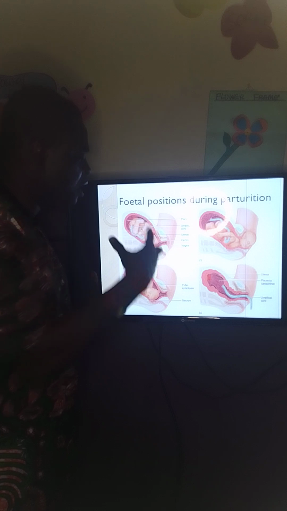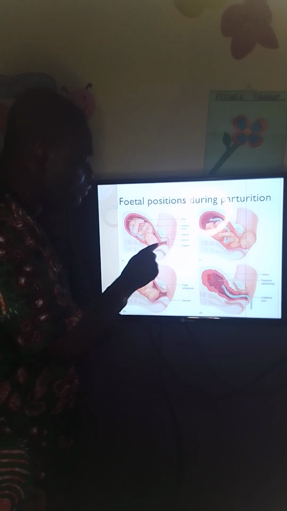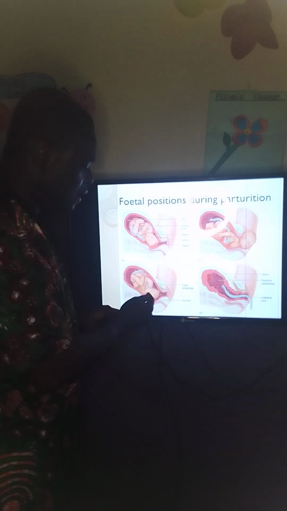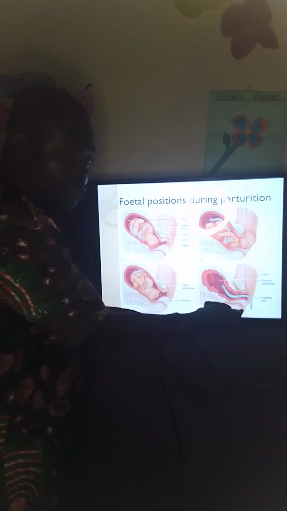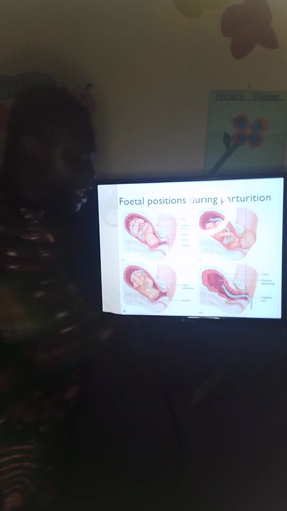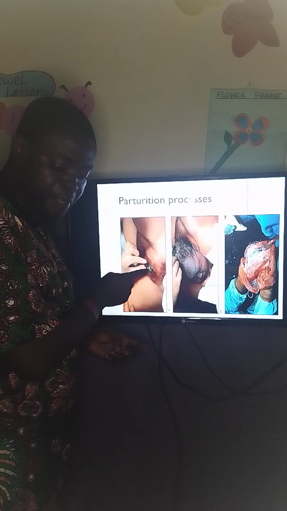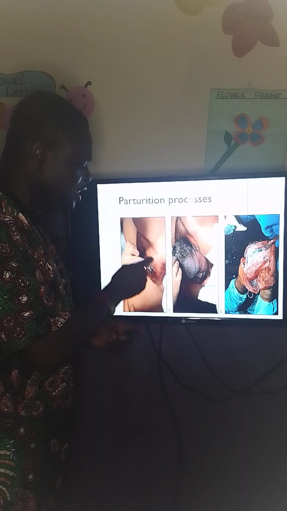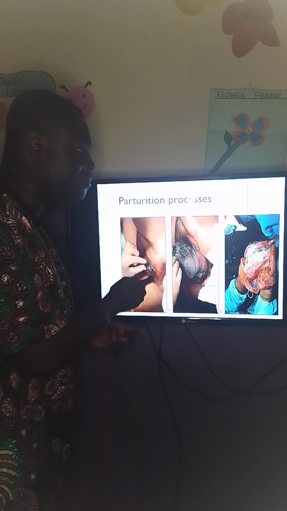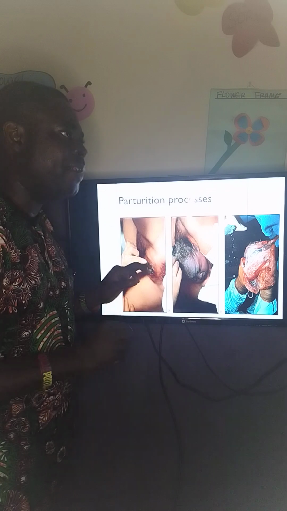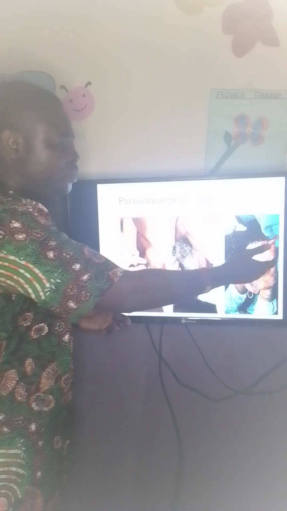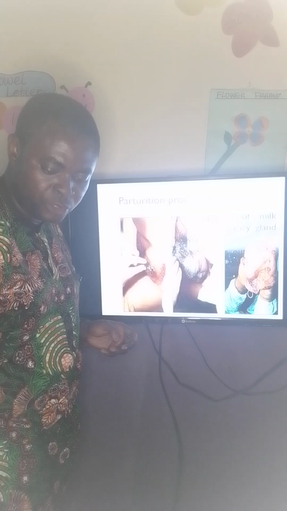When the oxytocin is released, then the cervix opens, then the head comes out. The fontanelle allows the head to squeeze, and it comes out, and the baby is born. Then the umbilical cord is cut, and later the placenta and the umbilical cord are removed. So you can see here, the head of the baby is coming here. Then after a while, usually the diameter of the cervix is measured until it gets to about 10 centimeters. That is when the baby's head is ready to come out, and the baby is born. Then the placenta is born also.